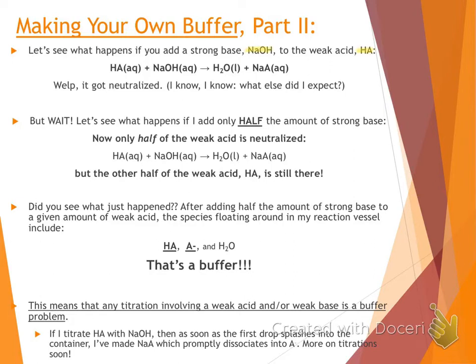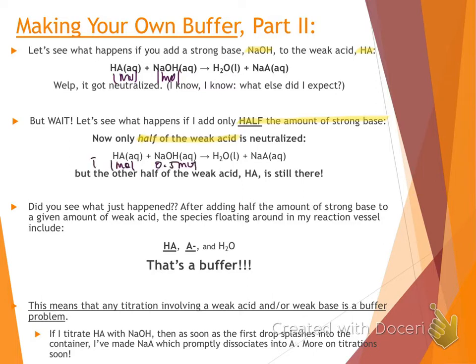Well, we know when acids and bases react together, they neutralize each other. So if I added 1 mole of my weak acid and 1 mole of my sodium hydroxide, we're at that perfect stoichiometric ratio. We're going to have a complete neutralization reaction where we're only making the salt and water. But if we only have half the amount of strong base as our weak acid, only half of the weak acid is neutralized. Let's take a look at that.